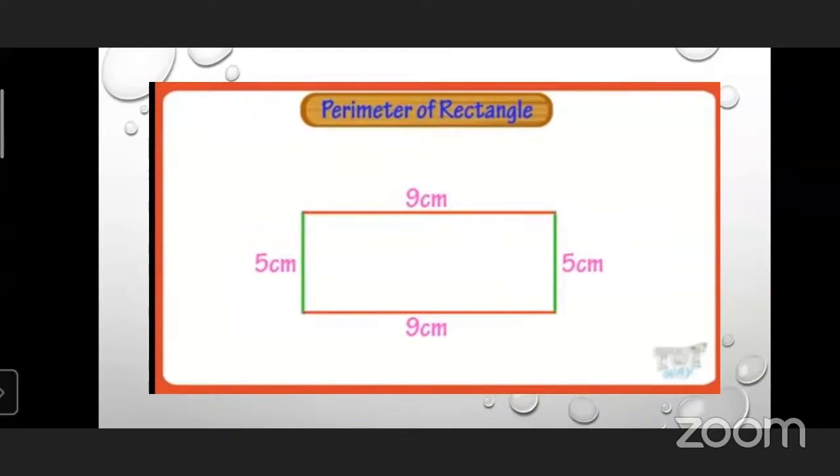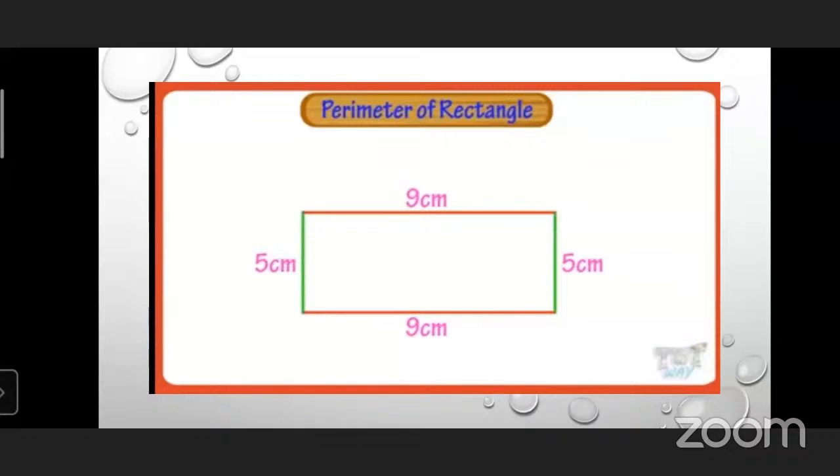Here is another example. Only the figure is given. You have to calculate the perimeter of the rectangle. Can you tell me orally? 28 is the answer.